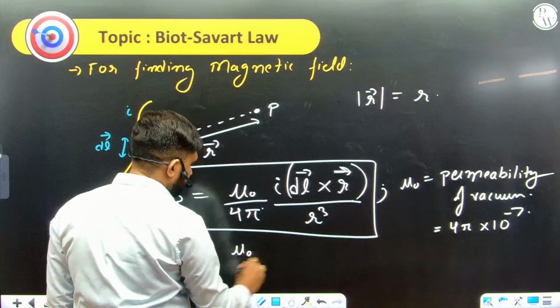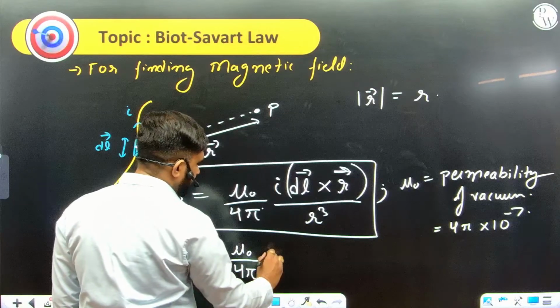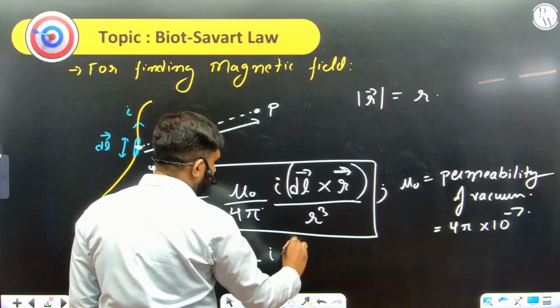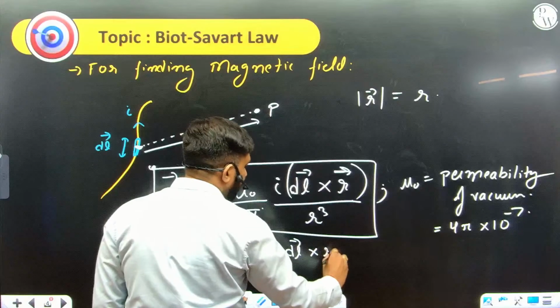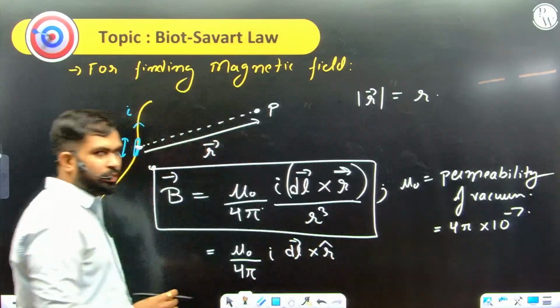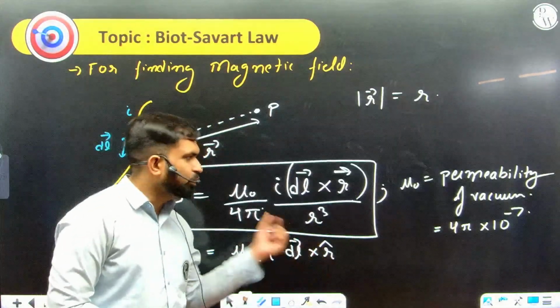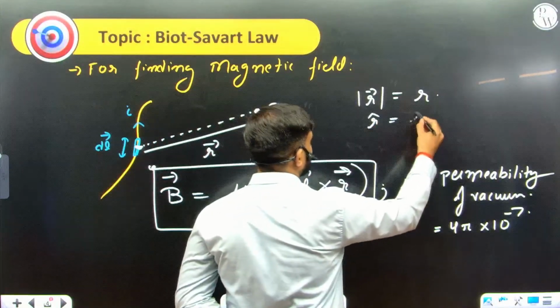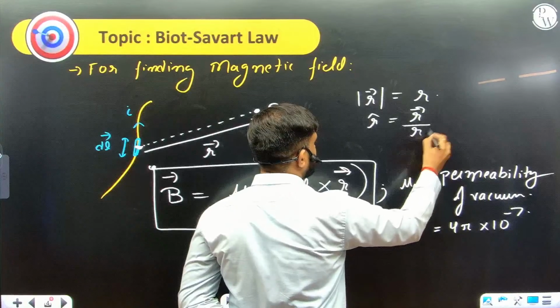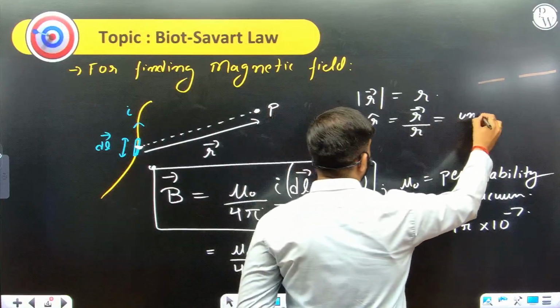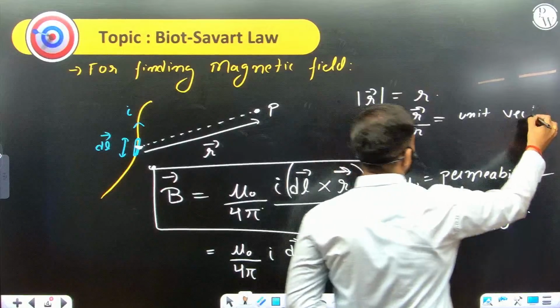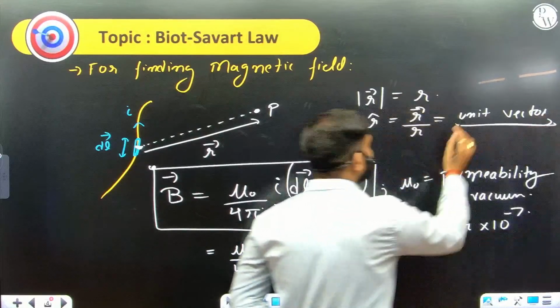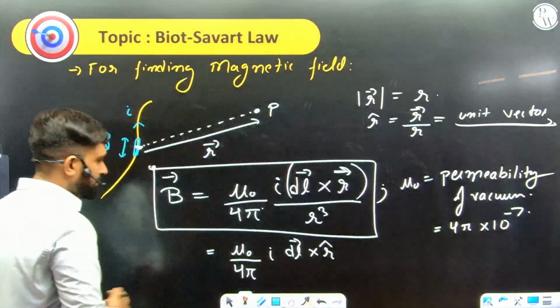Sometimes in some books you see that it will be written as I dl cross r cap, and I would like to remind you what r cap is. R cap is a unit vector which can be written as r vector upon the magnitude. A unit vector just denotes the direction of any vector you want along that unit vector.